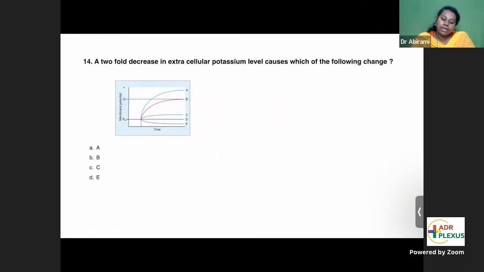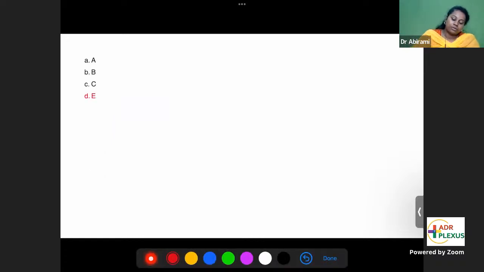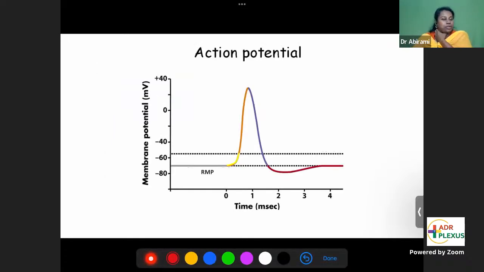A twofold decrease in extracellular potassium level causes which of the following change? First, let's learn the action potential, and only then you'll be able to do that. This is the action potential curve, where you have depolarization due to sodium